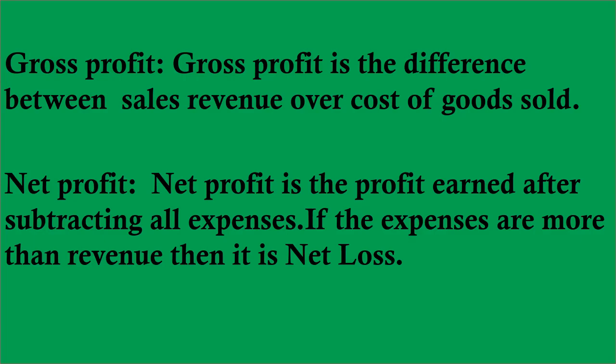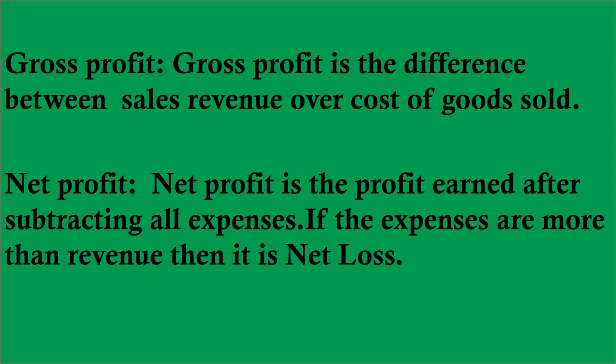So basically all these terms help us to know the financial soundness that we have read in our first chapter. You know, financial soundness, the financial position of the business. So all these terms help us to know the financial soundness of the business. So profit is of two types, gross profit and net profit.